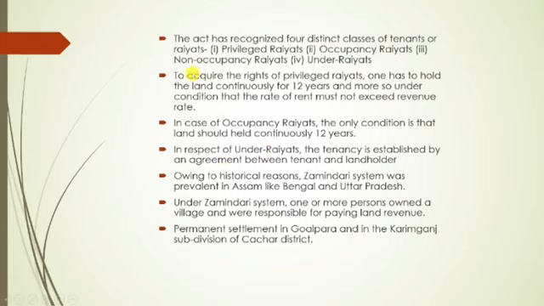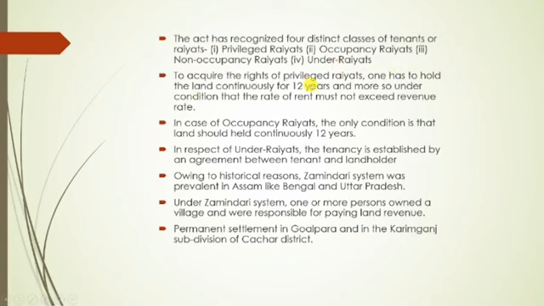So next, the Act has recognized four distinct classes of tenants or raiyats. First one is privileged raiyats. Second one is occupancy raiyats. Third one is non-occupancy raiyats. Fourth one is under raiyats.